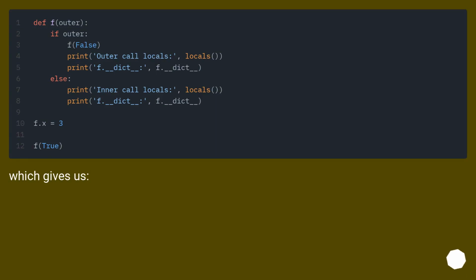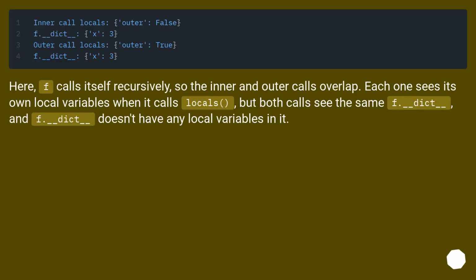Which gives us... Here, f calls itself recursively, so the inner and outer calls overlap. Each one sees its own local variables when it calls locals, but both calls see the same f.__dict__, and f.__dict__ doesn't have any local variables in it.